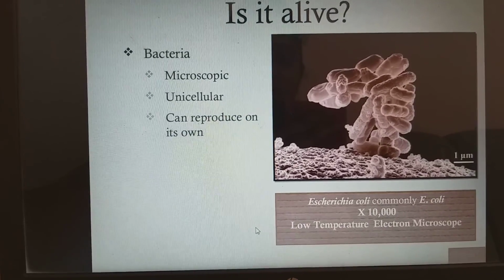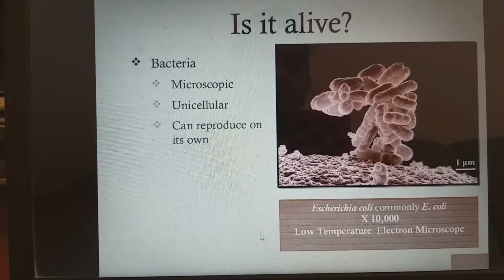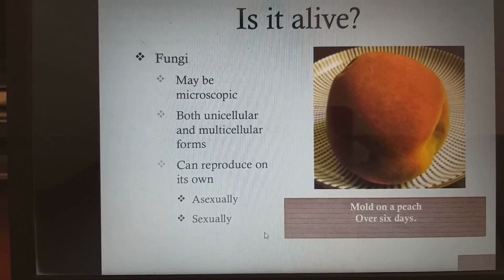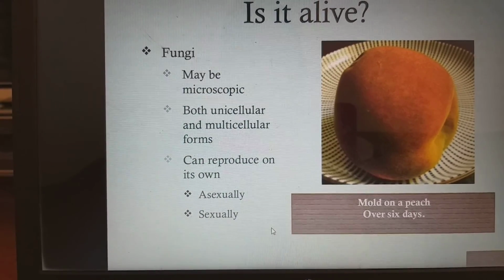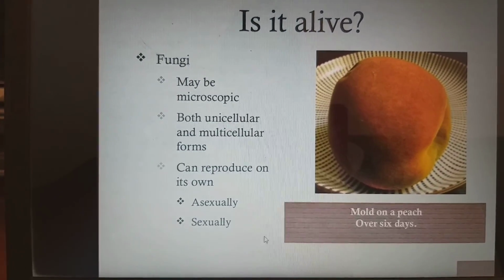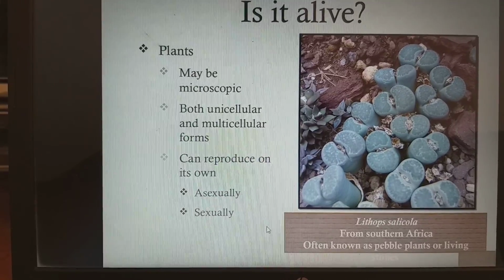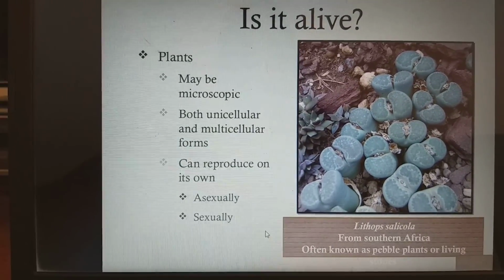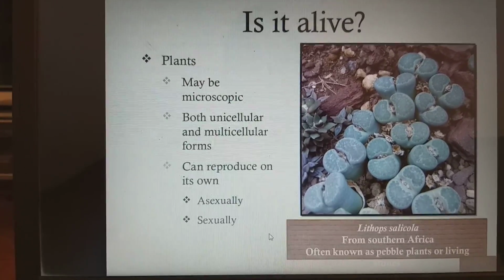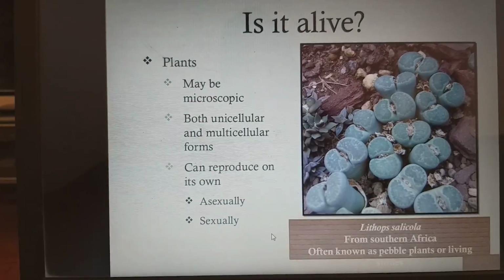For example, Escherichia coli, commonly called E. coli. Under a low temperature electron microscope, this would be the picture. Next, fungi. These are also alive, maybe microscopic. Both unicellular and multicellular forms can reproduce on their own, asexually and sexually. Coming to plants, absolutely they are alive, maybe microscopic. Both unicellular and multicellular forms can reproduce on their own, sexually or asexually, and there are microscopic and macroscopic, many different types of plants.